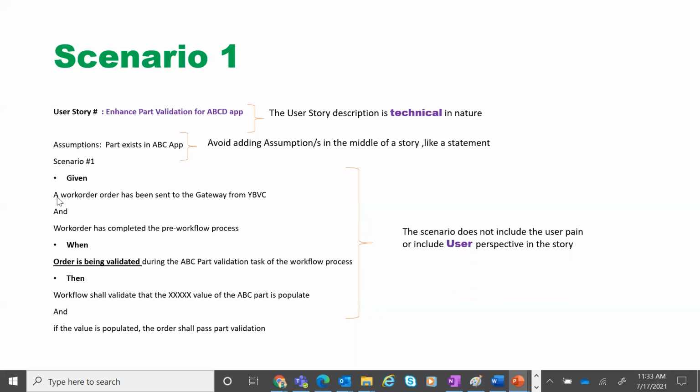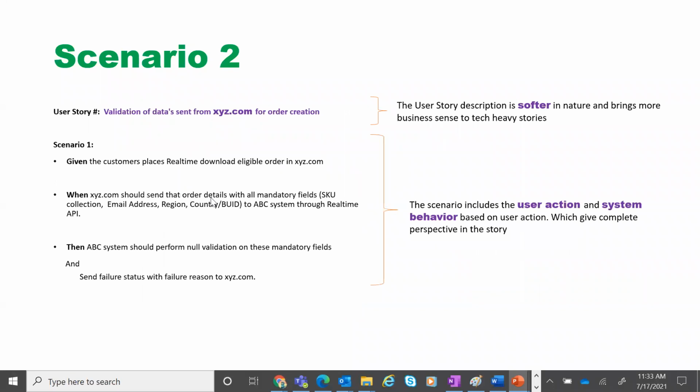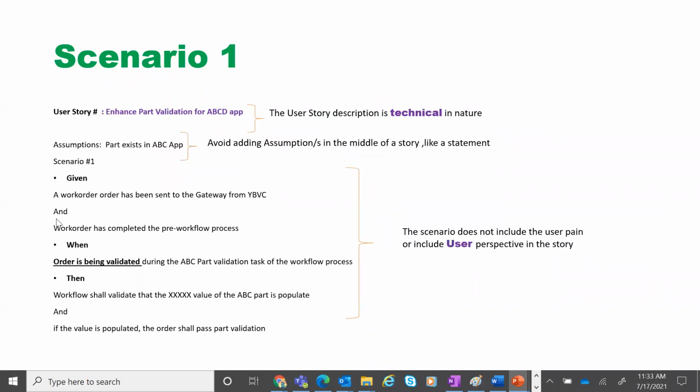you will see that given a work order has been sent to the gateway from YBVC something. Okay, so the work order has to be sent by the gateway, which is a precondition, and the work order has completed the pre-workflow process. When the order is being validated during the ABC part validation task, see, all this has been replaced. Okay, these are all proprietary information. I've changed it just to keep it generic and still get to the point.